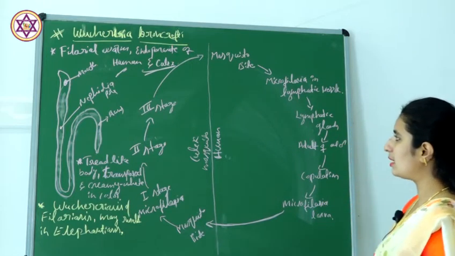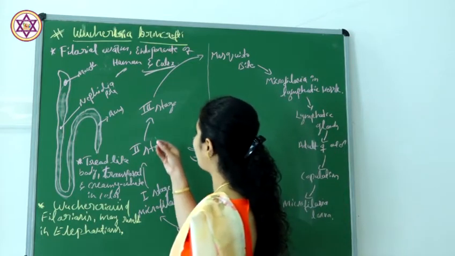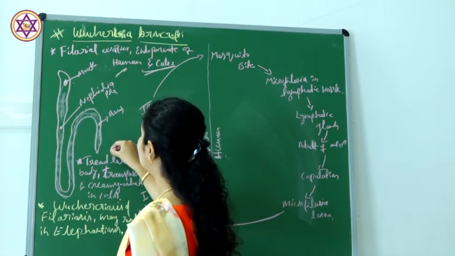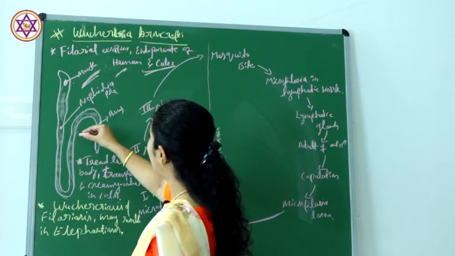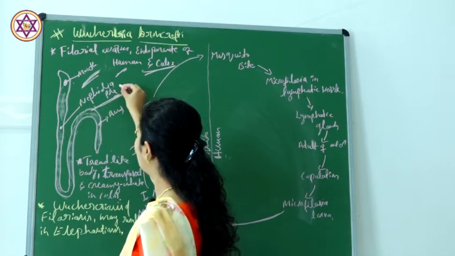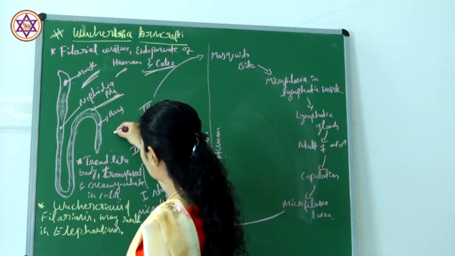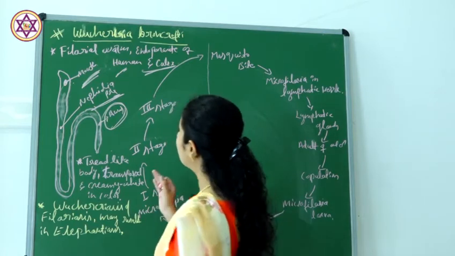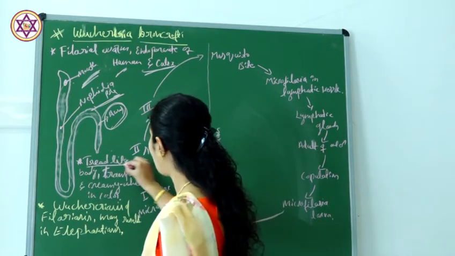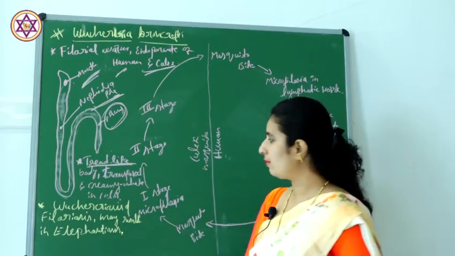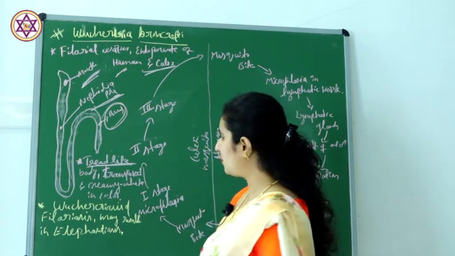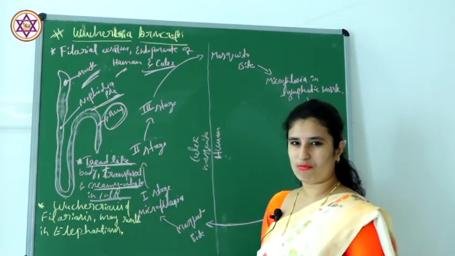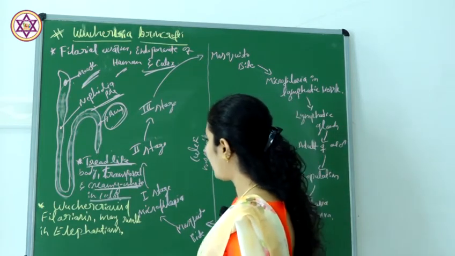Coming to the morphology of Wuchereria bancrofti, you can see the anterior end as well as the posterior end. The anterior end has a mouth opening and below that you can see the nephridial pore, and at the posterior end we can see the opening called the anus. These worms have a thread-like body and are very transparent, creamy white in color.